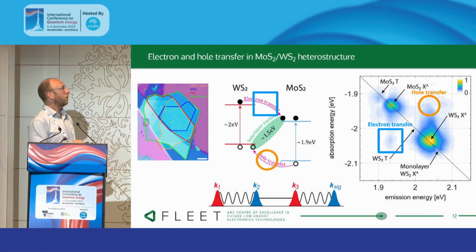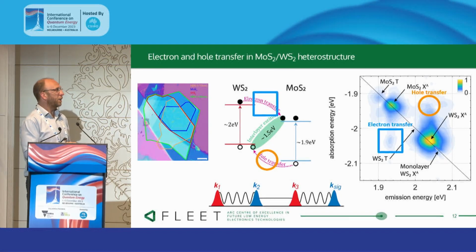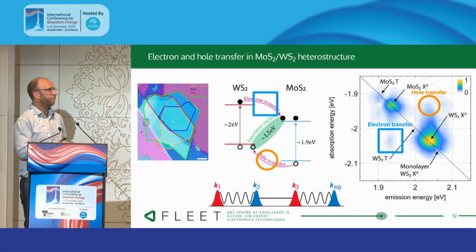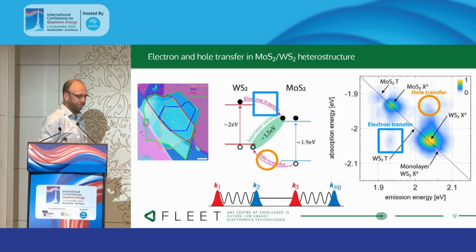And in particular, what we're looking at is that we can then vary the delay between these second two pulses here and look at how our two-dimensional spectrum evolves. And in particular, we're looking at how these two peaks evolve. So we can measure the rise time of this peak here to get the timescale for our electron transfer, and similarly measure the rise time of this peak here to give us our hole transfer.